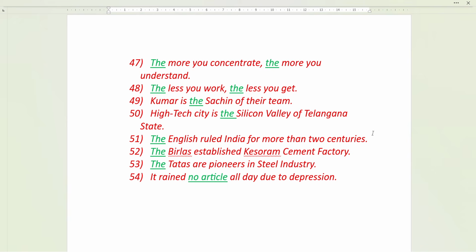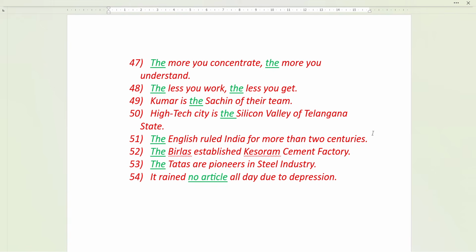Kumar is the Sachin of our team. The Sachin, because Sachin is one and only one person, the famous cricketer. So Kumar is the Sachin, one and only one. High Tech City is the Silicon Valley of Telangana state. So it is the one and only place which is the Silicon Valley. Okay, so it is the Silicon Valley, one and only one.